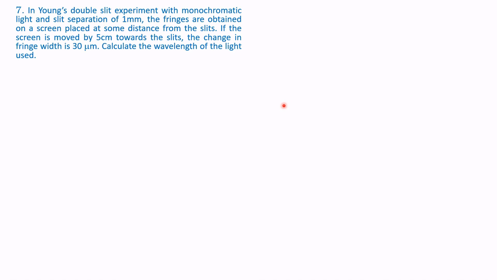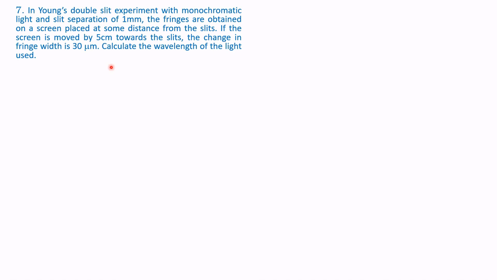In Young's double slit experiment with monochromatic light, the slit separation is 1 mm, that is small d is equal to 1 mm, and the fringes are obtained on a screen placed at some distance from the slits. If the screen is moved by 5 centimeters towards the slit, the change in fringe width is 30 micrometer. Calculate the wavelength of the light. Here, please understand the concepts.